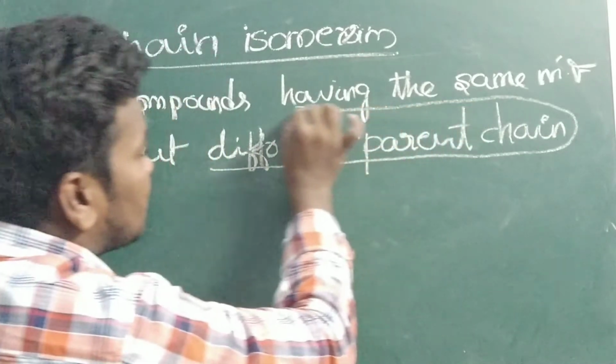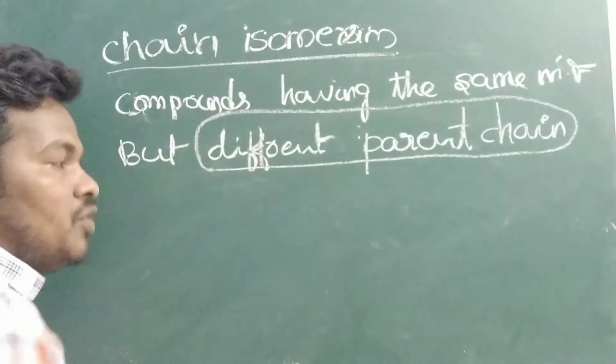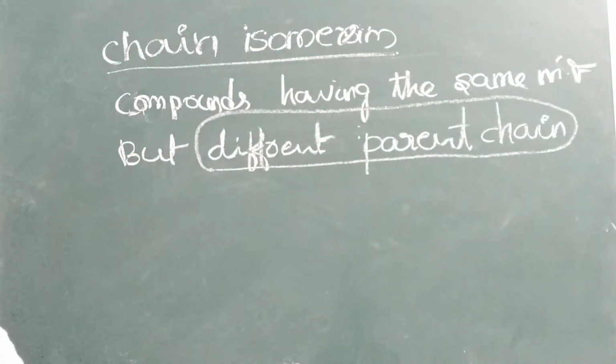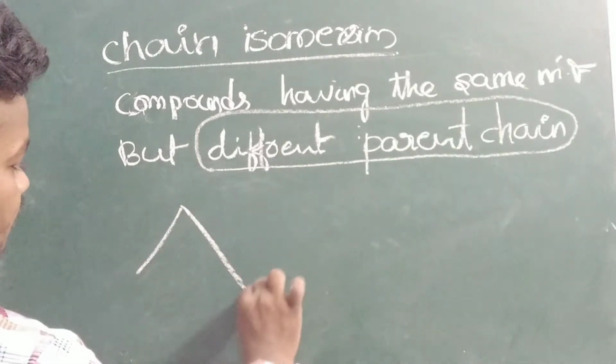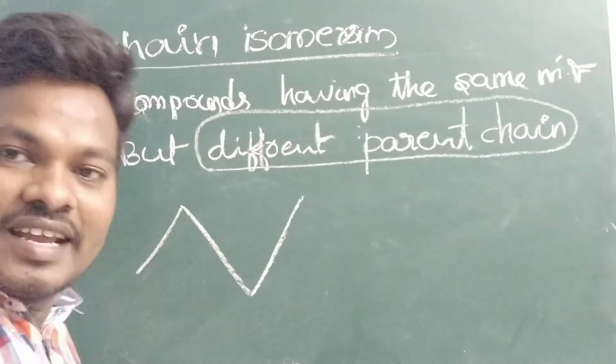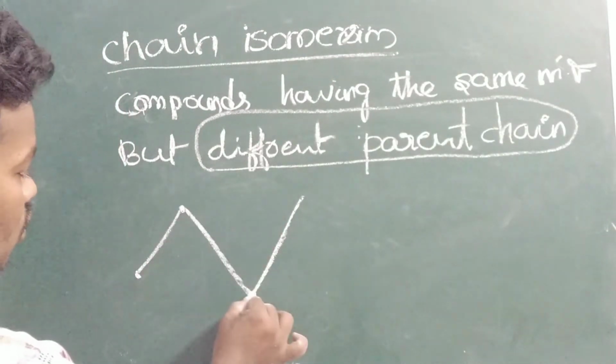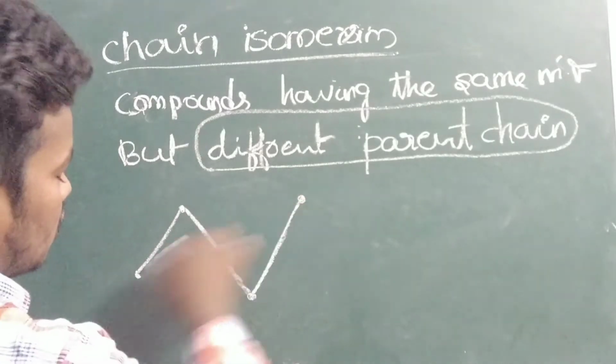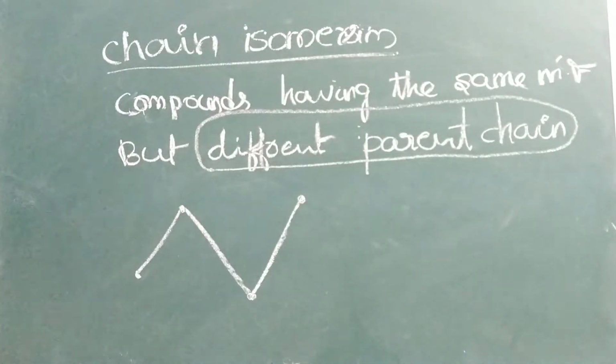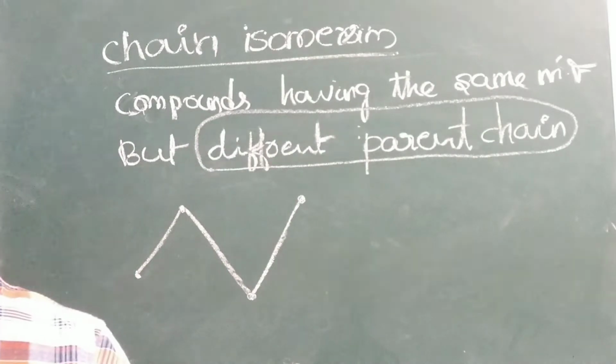Parent chain is different. If you see an example, you can understand very easily. For example, you can say n-butane. How many carbons? 1, 2, 3, 4. So one parent chain I have drawn here.